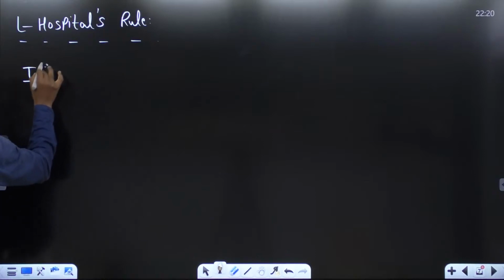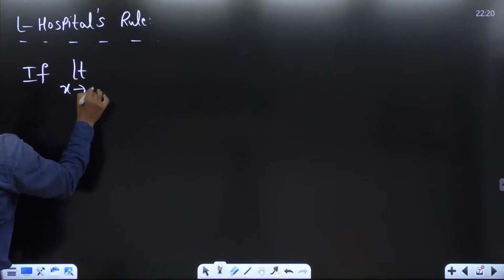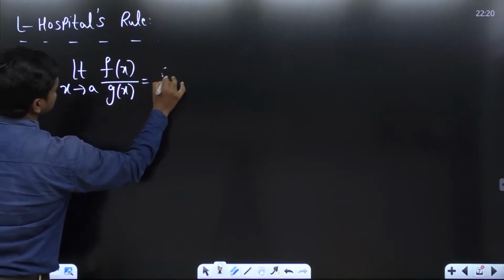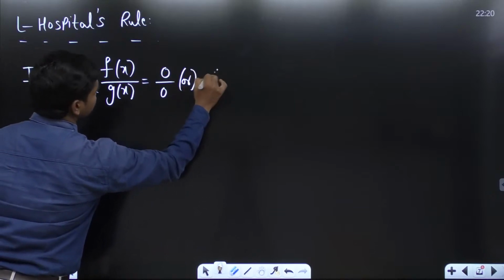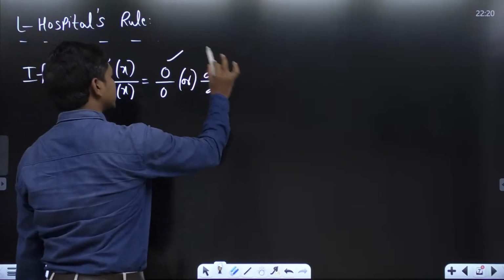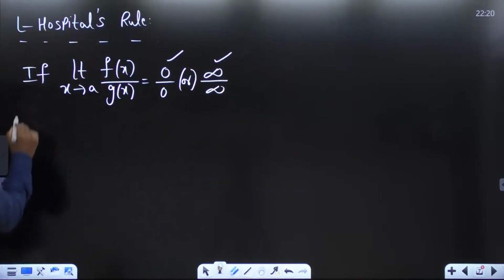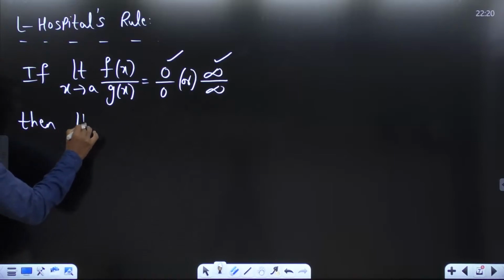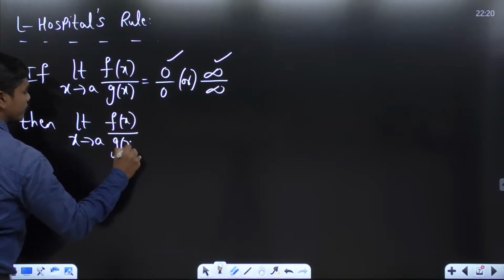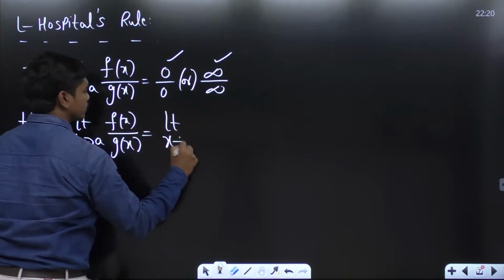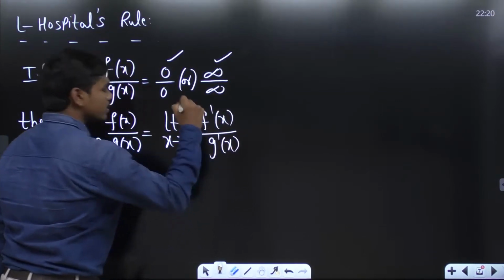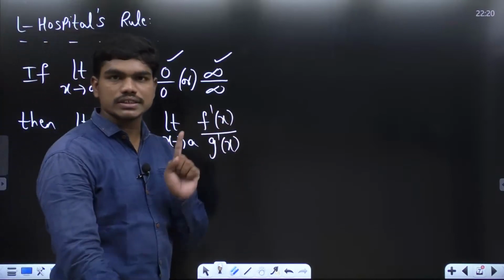If limit x tends to a, f of x by g of x is getting 0 by 0 or infinity by infinity form, and remember, you can apply L'Hospital only in these two cases, either 0 by 0 or infinity by infinity, then limit x tends to a, f of x by g of x is equal to limit x tends to a, f dash of x divided by g dash of x, where a single dash on top of the function represents the first derivative of this function.